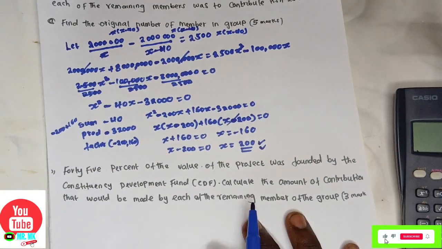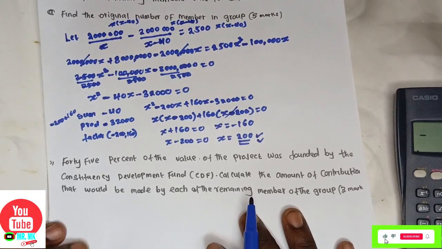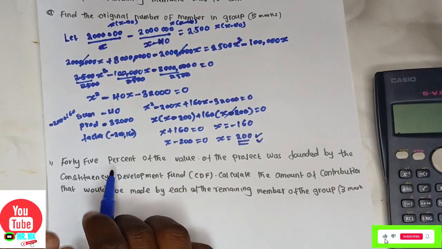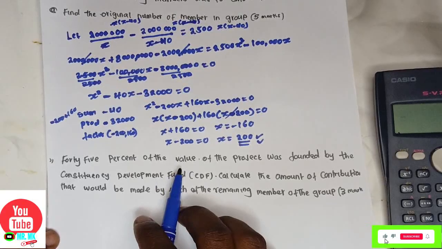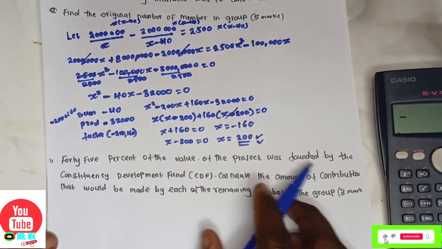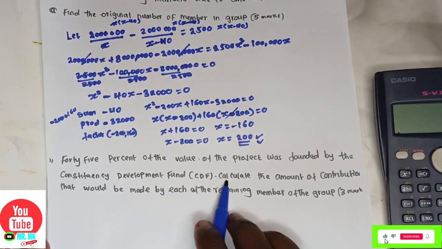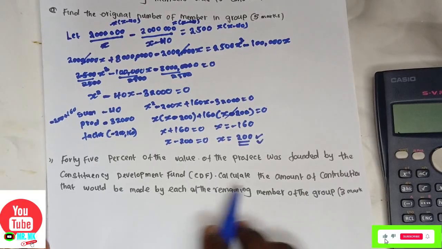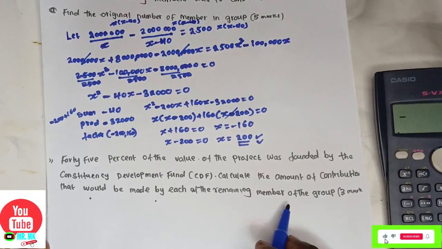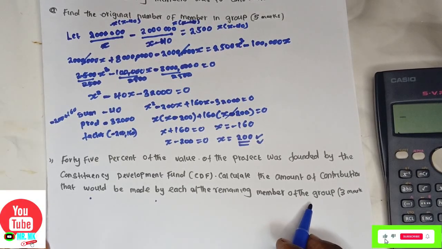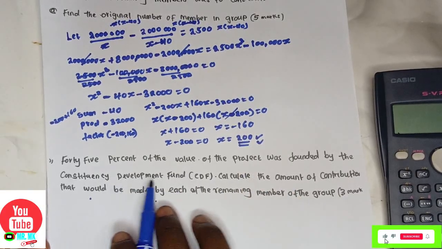Let's do the next question now. The next question says 45% of the value of the project was funded by the Constituency Development Fund, CDF. Calculate the amount of the contribution that will be made by each of the remaining members.